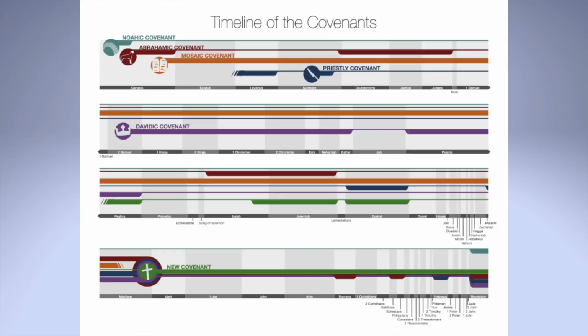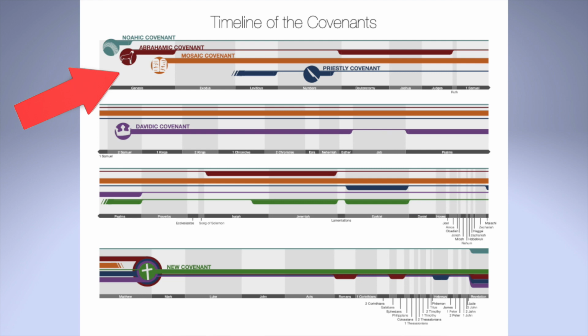Now at this point, I want you to pull out that covenant timeline. And what I want you to see is that every book of the Bible can be categorized by which covenant they emphasize or shed light on. If you notice the different colors, it tells you which covenant they represent.